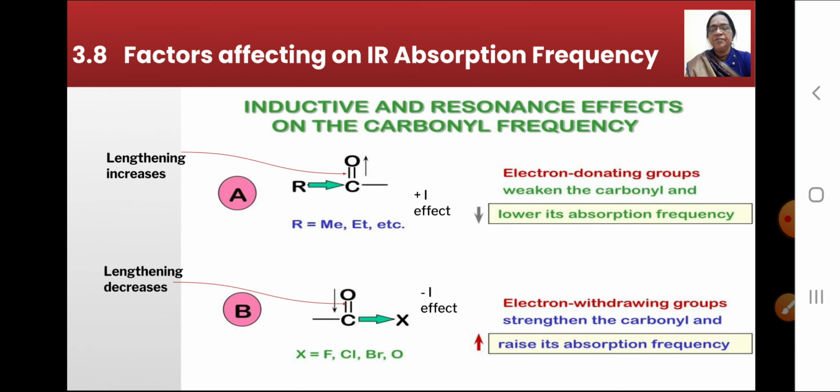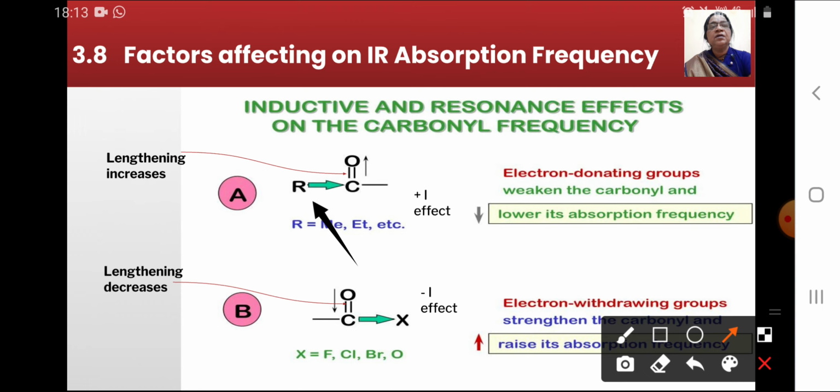Now see the presence of the electron donating group, such as the alkyl group, which causes the +I effect, which increases the single bond character of the carbonyl group and thus decreases the force constant. Hence the absorption frequency decreases when there is an